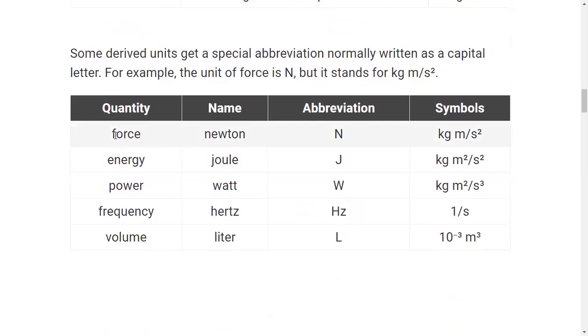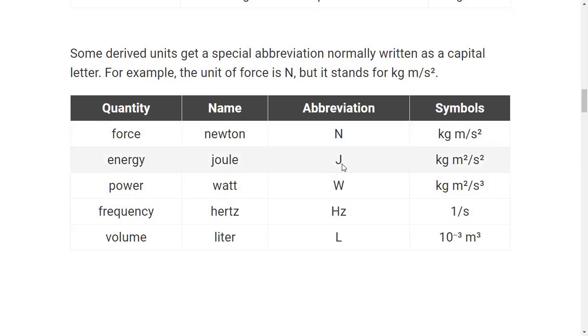So you see here, force is a physical quantity and it has the unit name Newton. While writing the full name of the unit Newton, we must start with a small letter, but when it is abbreviated, it must be written as a capital letter, because Newton is the name of a scientist. In symbols, it is kg meter per second square, and this itself is called Newton. Energy has the unit name joule, taken from James Prescott Joule,